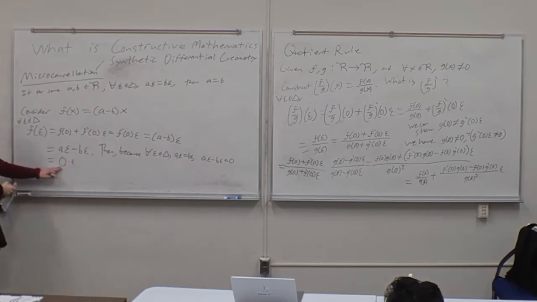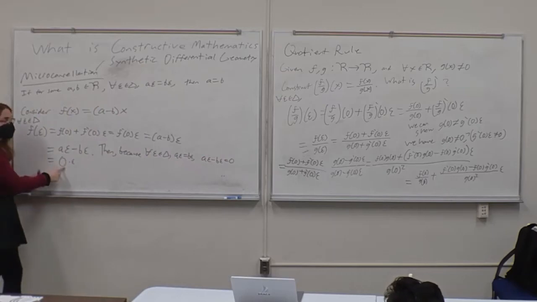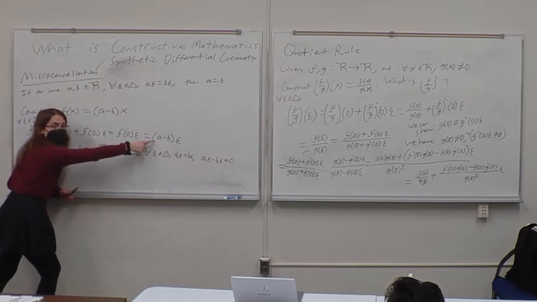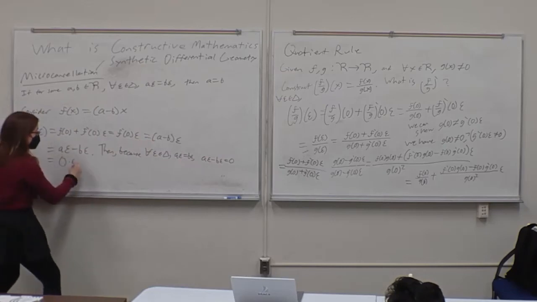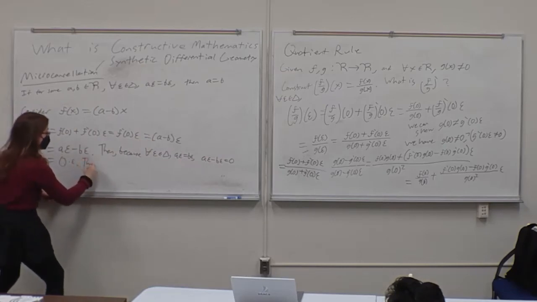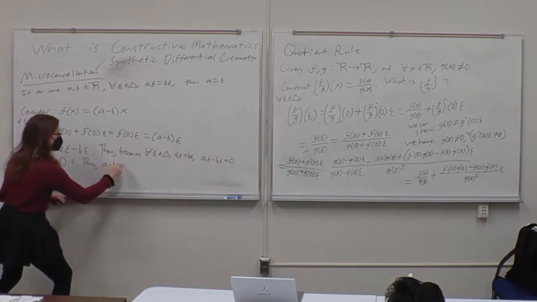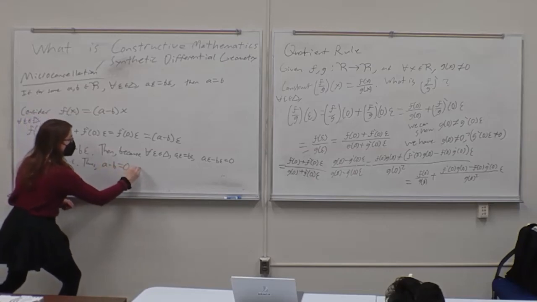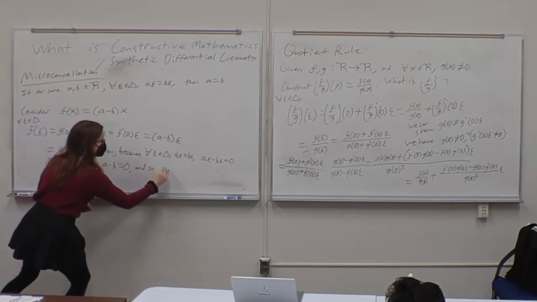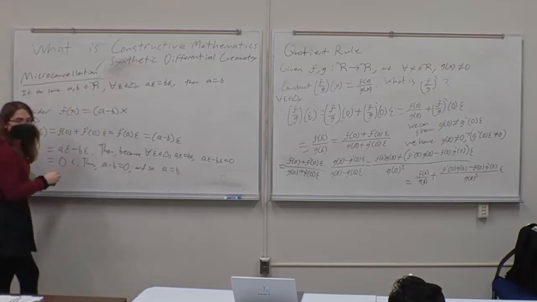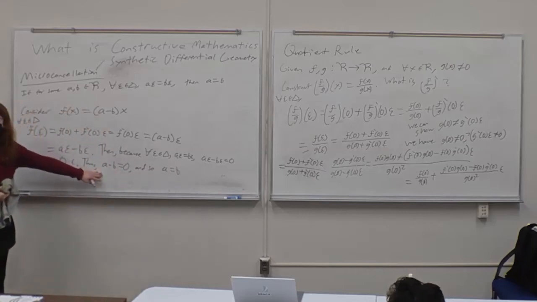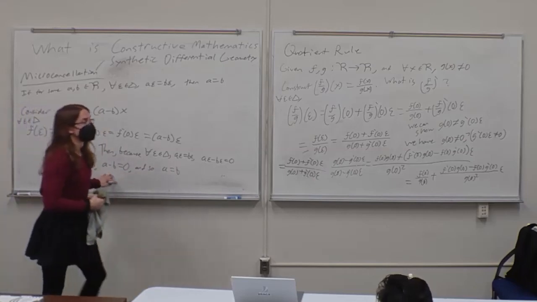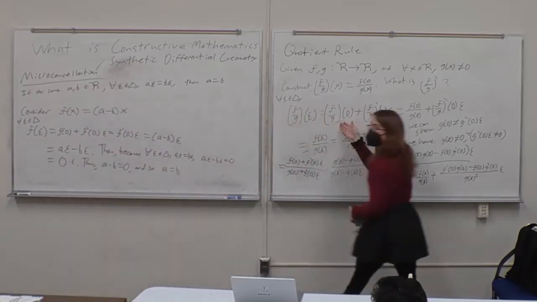And then by the uniqueness, you get that 0 and A minus B have to be the same. So thus, A minus B is equal to 0. And so A is equal to B. And so this exact idea is just the general principle for how we derive the derivative over here.